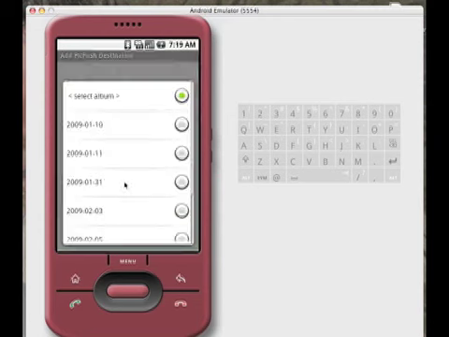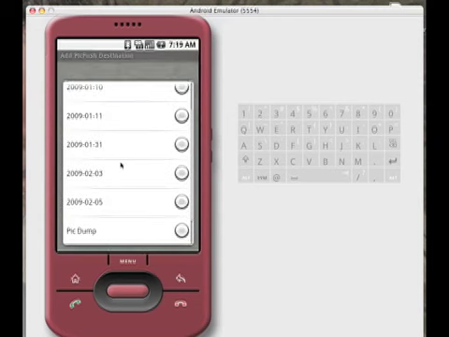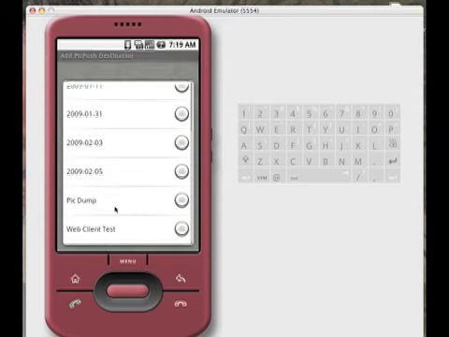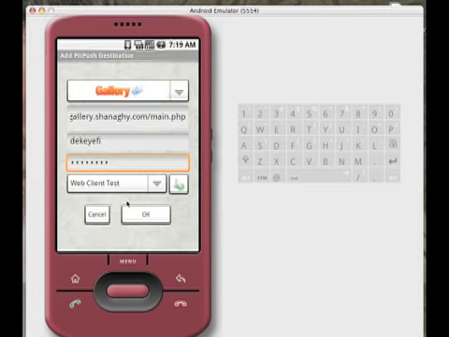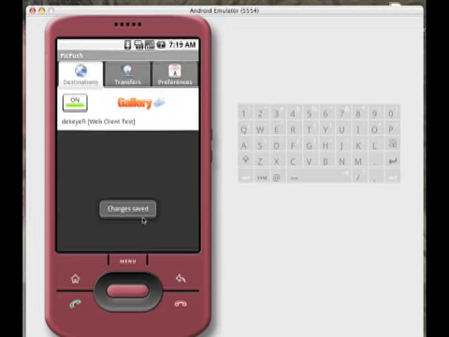So now you can see this has changed to select album. It's telling me to select an album from the list here. And there's quite a few in here, so I'll just pick my testing folder. And we have everything that we need. So now click OK, and that gets saved.